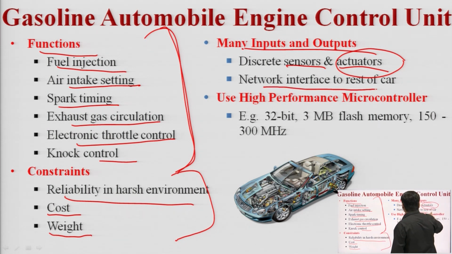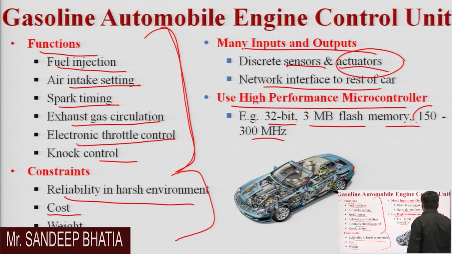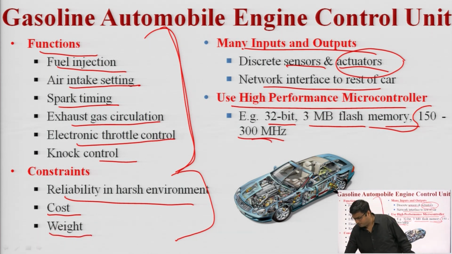Network interface units, for example, SPI and I2C, and it uses a high performance microcontroller, for example, 32-bit with 3 megabyte flash memory. It has an operating frequency of 150 to 300 megahertz.